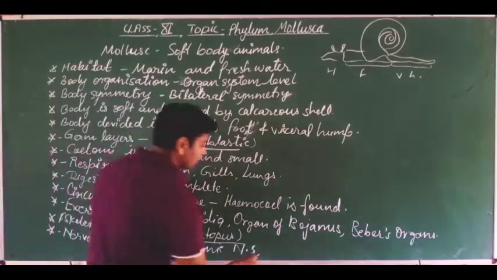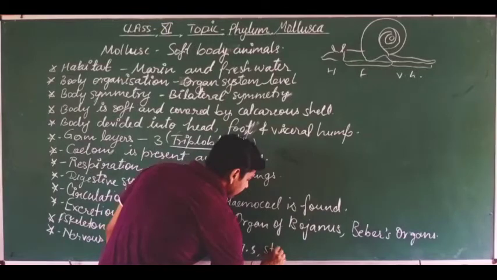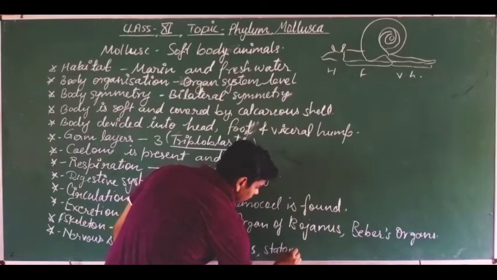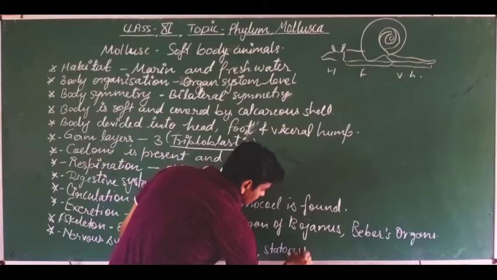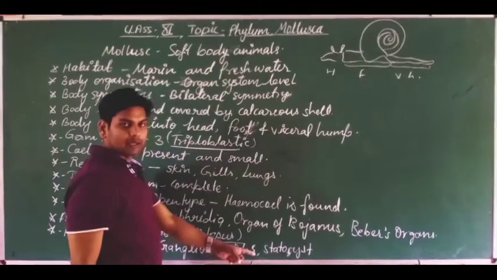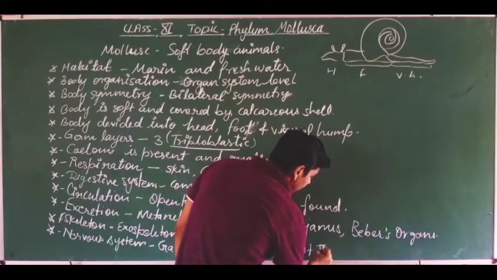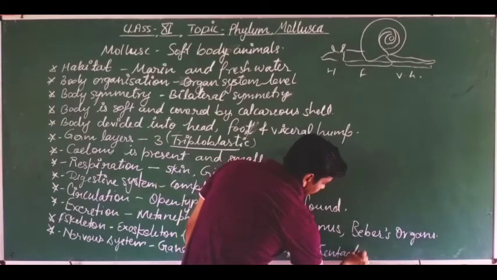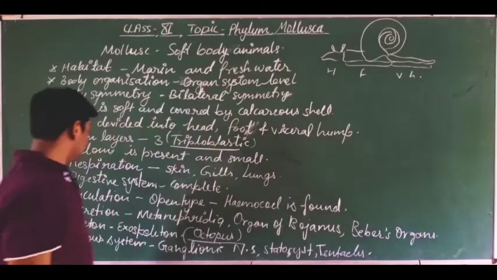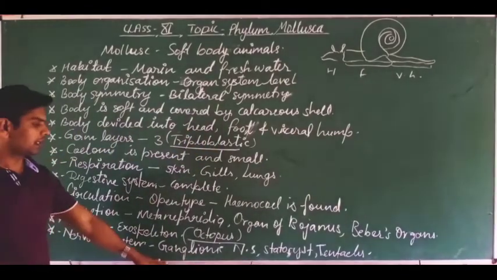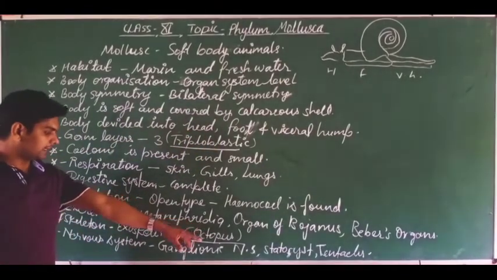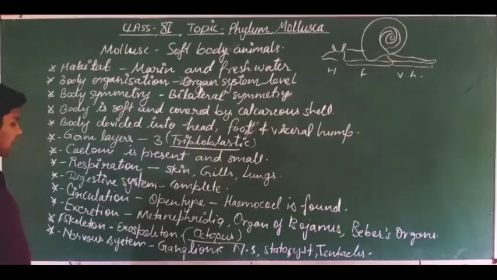What are the sensory organs? The sensory organs are statocysts. Statocysts are the sensory organs in these animals, and sometimes tentacles also perform the function of sensory organs. So these are the tentacles, and statocysts are the sensory organs, and the nervous system is a ganglionic nervous system.